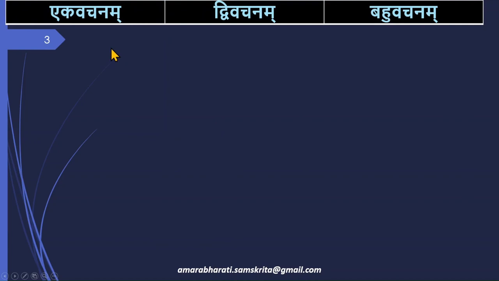We look at the 3 numbers, that is Ekavachanam, Dvivachanam and Bahuvachanam. Ekavachanam is singular, Dvivachanam is dual or 2, and Bahuvachanam is plural, 3 or more. We look at some simple words in all these 3 numbers.